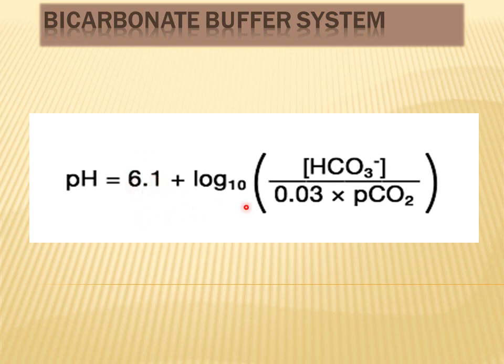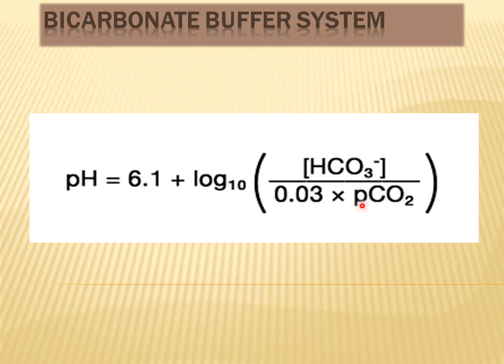This equation shows that the pH of the medium where the bicarbonate buffer system is present is dependent upon the ratio of bicarbonate ion concentration and the concentration of the acidic component of the buffer system, which can be represented by either carbonic acid concentration or the partial pressure of carbon dioxide.